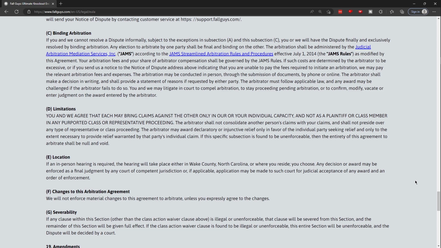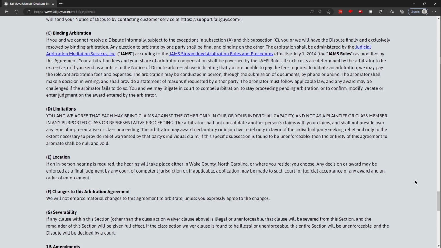The arbitration shall be administered by the Judicial Arbitration Mediation Services Incorporated, JAMS, according to the JAMS Streamlined Arbitration Rules and Procedures, effective July 1st, 2014, the JAMS rules, as modified by this agreement. Your arbitration fees and your share of arbitration compensation shall be governed by the JAMS rules. If such costs are determined by the arbitrator to be excessive, or if you send us a notice at the notice of dispute address indicating that you are unable to pay the fees required to initiate an arbitration, we may pay the relevant arbitration fees and expenses.